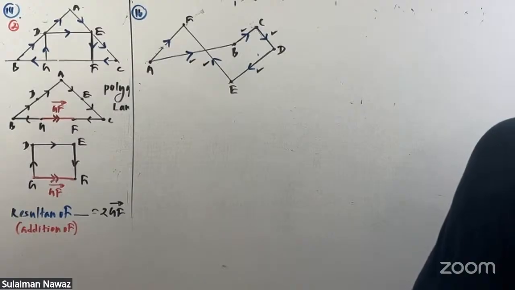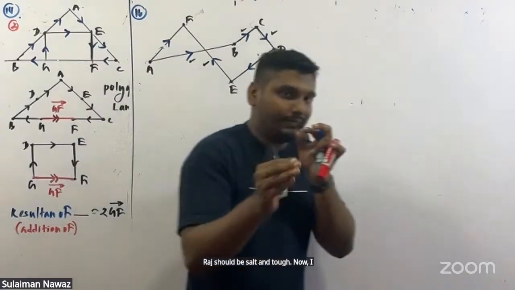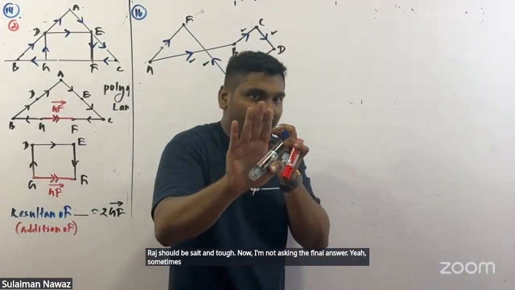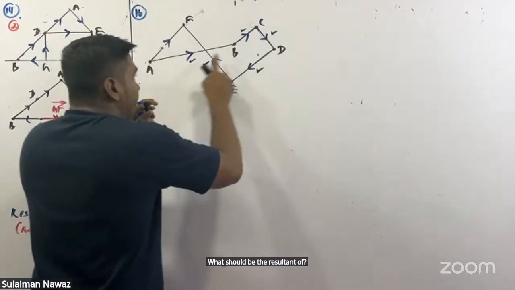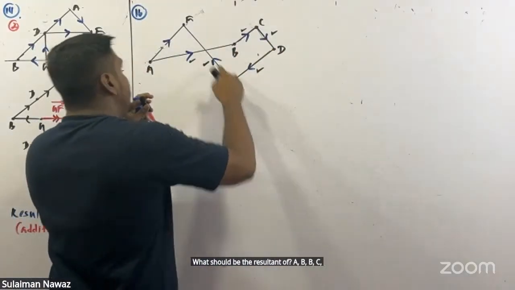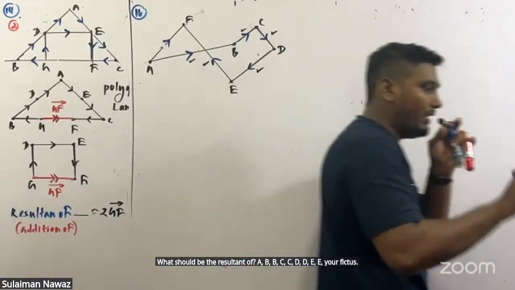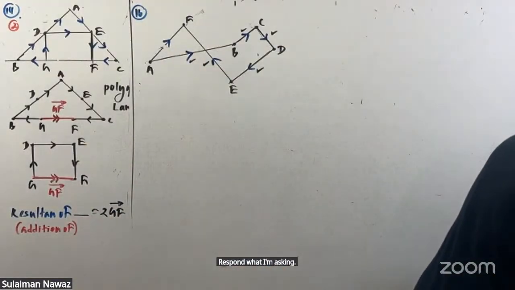Now I'm not asking the final answer. Sometimes some of you got the final answer, but I'm asking what should be the resultant of AB, BC, CD, DE, EF vectors? Respond to what I'm asking.